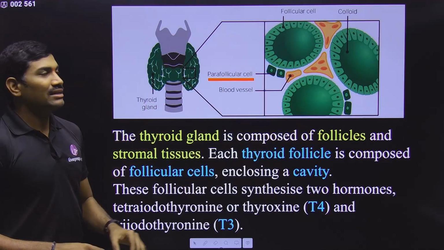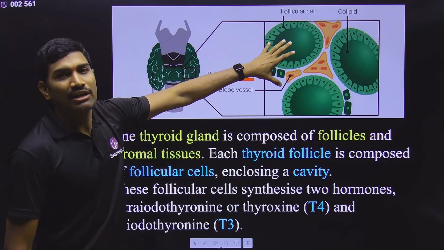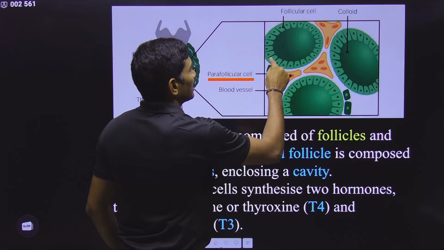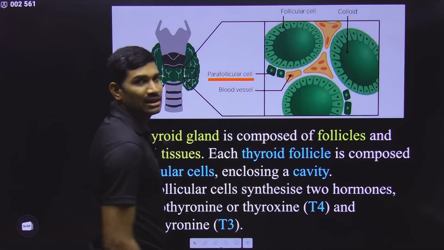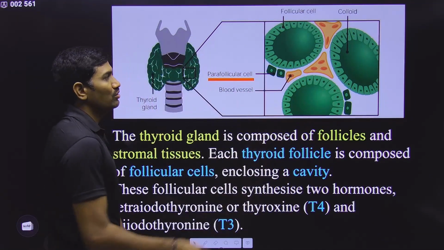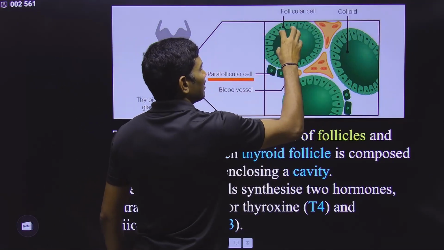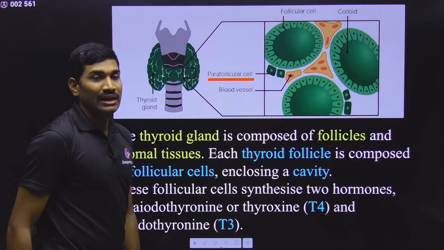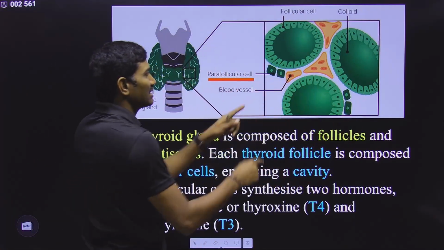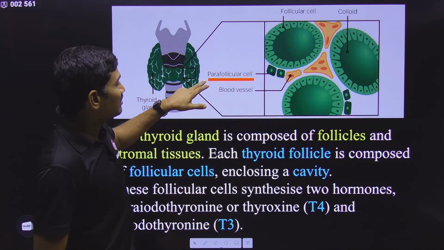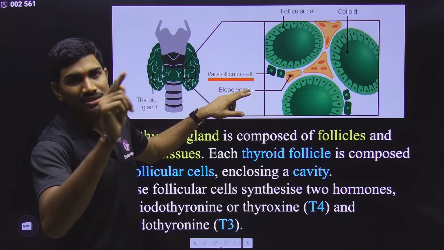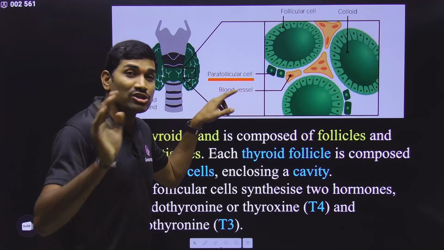Next one, here in this particular thyroid gland, if you are observing, so it is having two different types of cells. One type of cells are called as follicular cells, and other type of cells. So this is one follicle, right? Follicles like this. So these are the follicular cells, and these cells are covering some cavity that is filled with the fluid. And now between these also some cells are. These are anyhow blood vessels, but some cells are present, and these cells are called as parafollicular cells. These are also simply called as C cells, C, letter C cells, and these are also called as stromal cells.